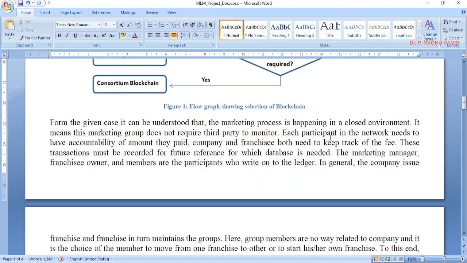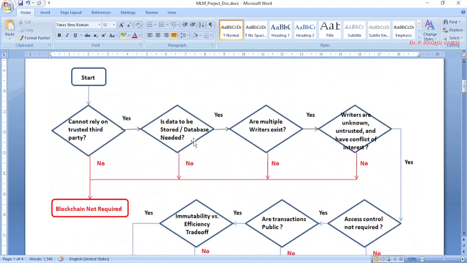Each participant in the network needs to have accountability of the amount they paid. Company and franchise both need to keep track of the fee that they have received. These transactions must be recorded for future reference, for which a database is needed. So that is the reason the next condition is also true. So yes. Now we are moving on to checking the next condition.